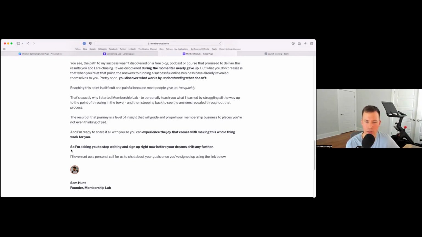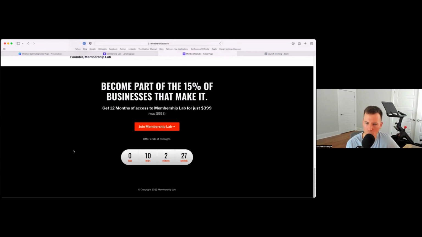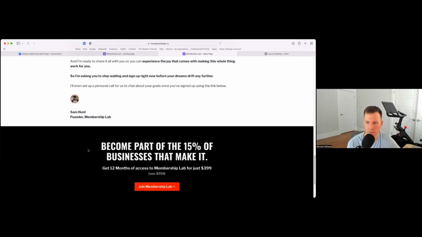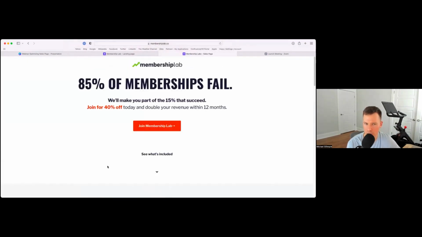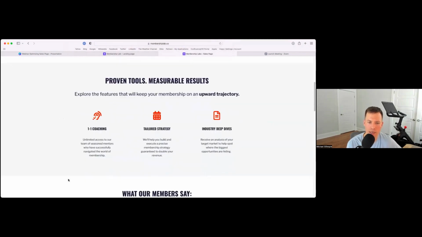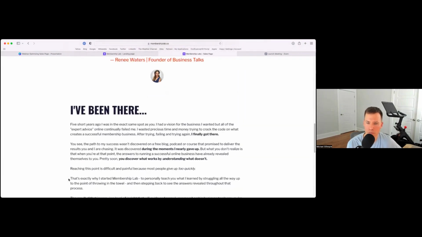The last part of the sales page needs to be bold. It needs to be aligned with everything you've talked about above the fold. And it also needs to have urgency. So one of the things I want you to notice, if I just do a quick scroll of this website, is the color choice. Clearly, we have our brand colors consistent across this page. It's easy to read. It's skimmable. It's very skimmable up until this point.